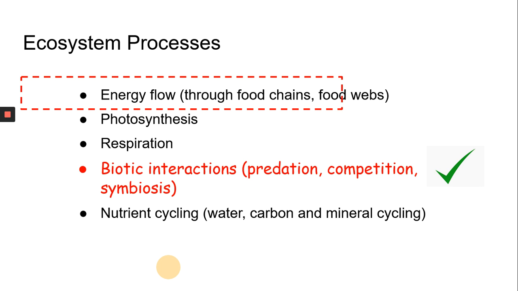If you remember, we have already studied biotic interactions, that is ecological relationships between different species in a habitat through predation, symbiosis, and competition. Now we are going to study another ecosystem process, that is how energy flows in an ecosystem, and we'll study that through food chains and food web.